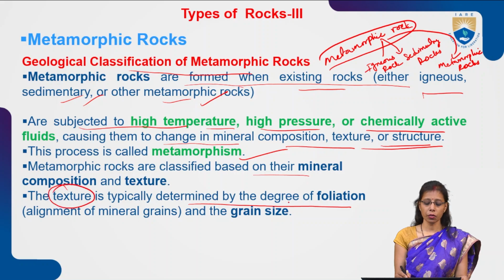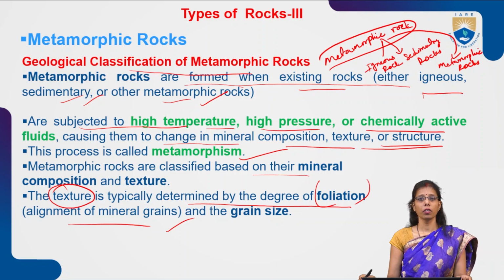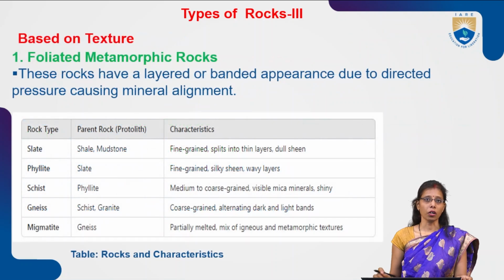It is based on the alignment of the mineral grains and the grain size, in which pattern they are aligned, and what kind of foliated or non-foliated texture appears on the rock.